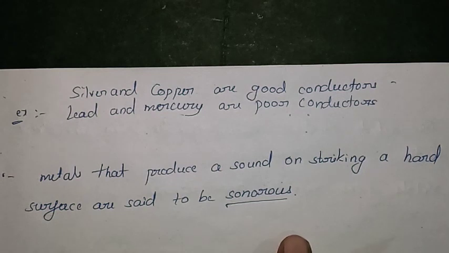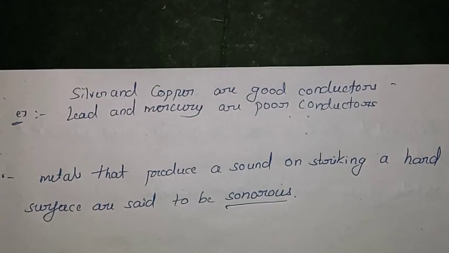So the production of sound on striking a hard surface is called sonorous. These are some properties of metals, and from this we can recognize the elements which are metals in character. So this is about metals.